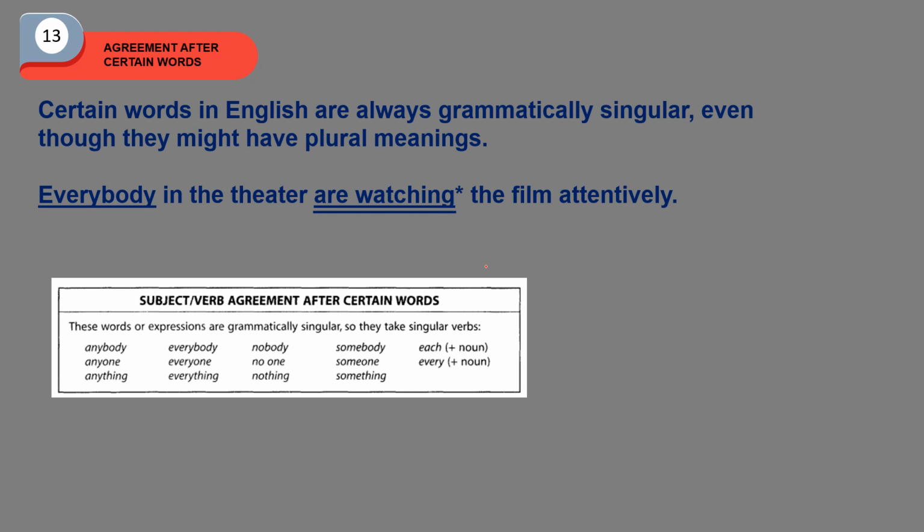Subject-verb agreement after certain words like anybody, anyone, anything, everybody, everyone, everything, nobody, no one, nothing, somebody, someone, something, and then each plus noun, every plus noun are grammatically singular. So they take singular verbs. Is it clear? Hopefully, it is clear for you.